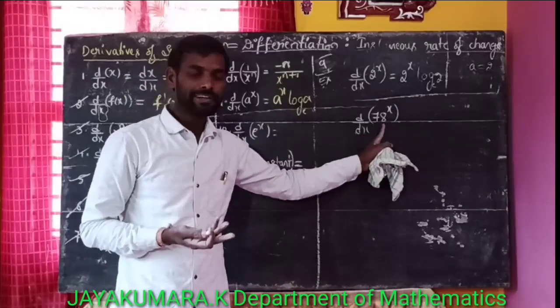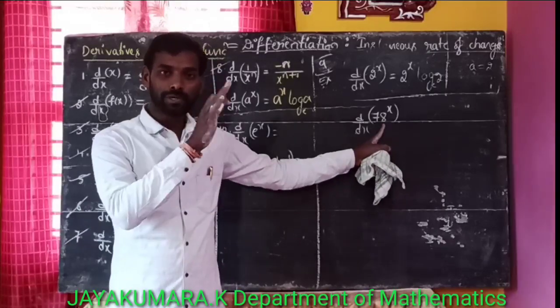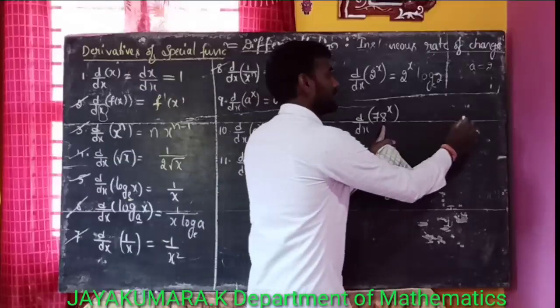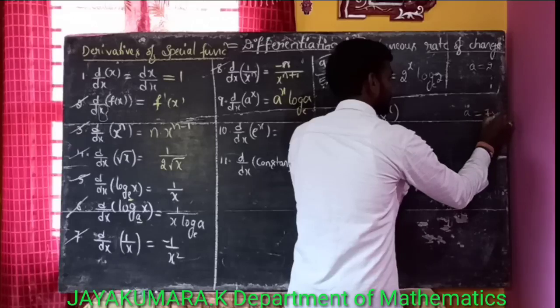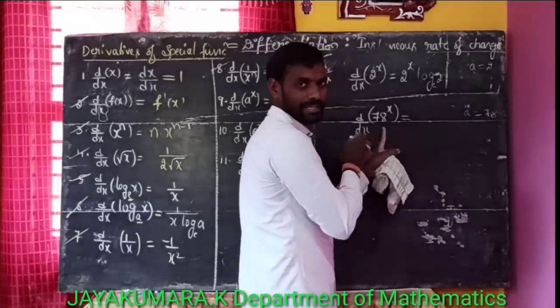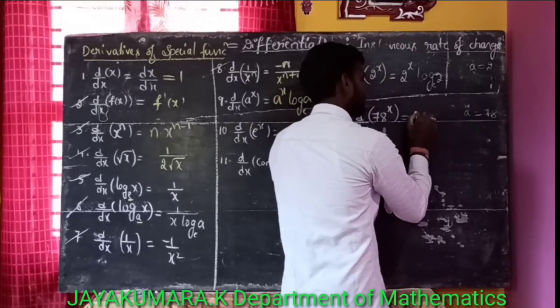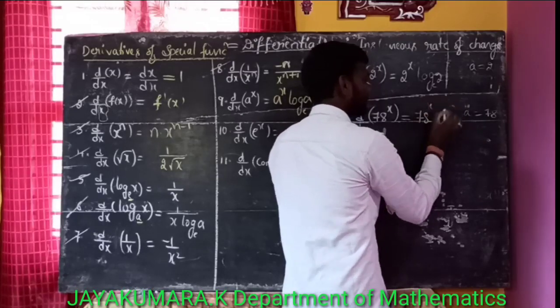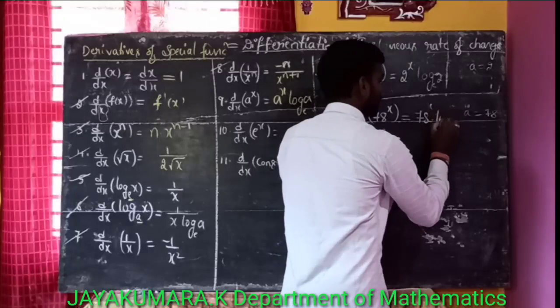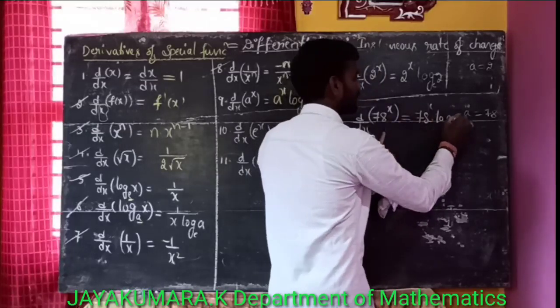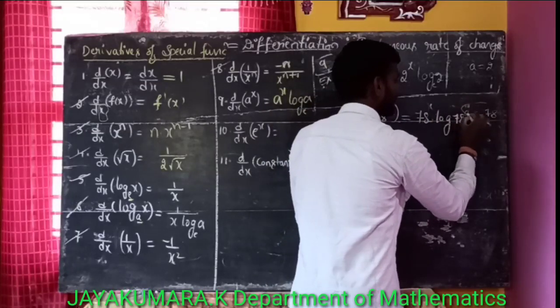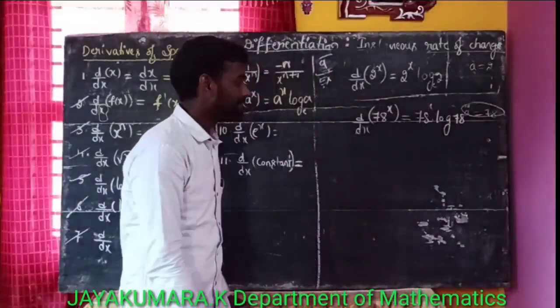The derivative of a to the power of x is a to the power of x into log a. Here, a is equal to 78. So the derivative of 78 to the power of x is 78 to the power of x into log 78, for the base e.